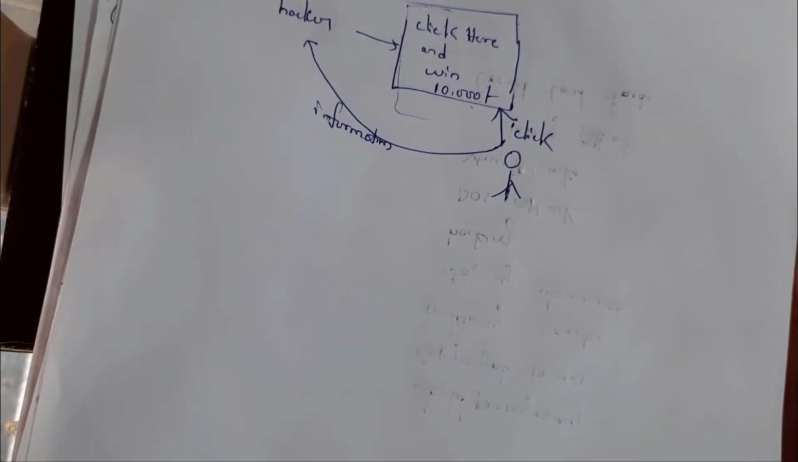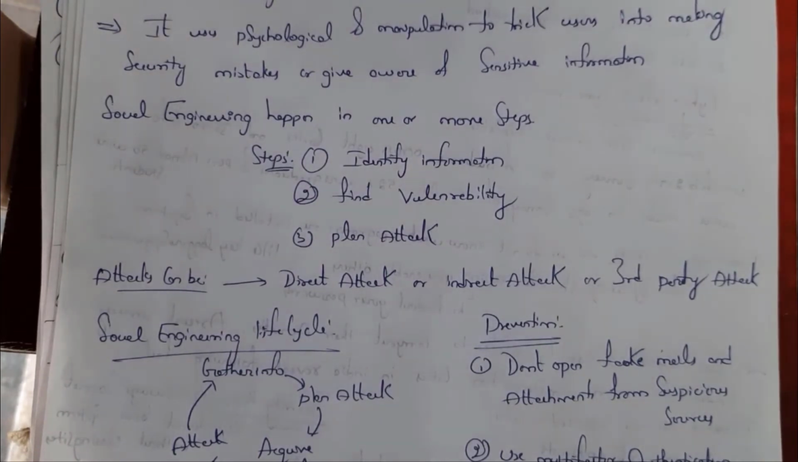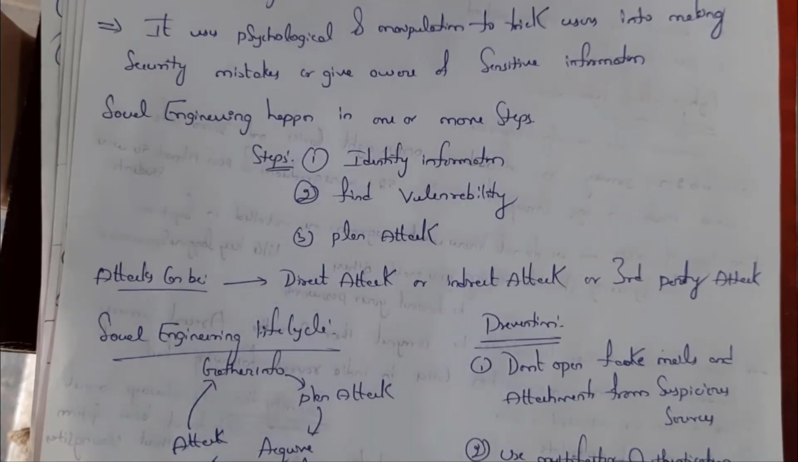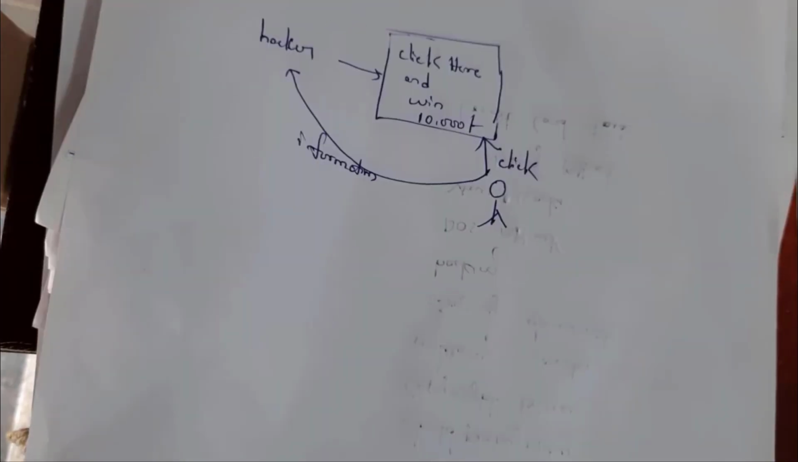Social engineering is a psychological manipulation of users to make mistakes. For example, I want to gain my friend's information. So what I do is just create one web page. See, I am the hacker.